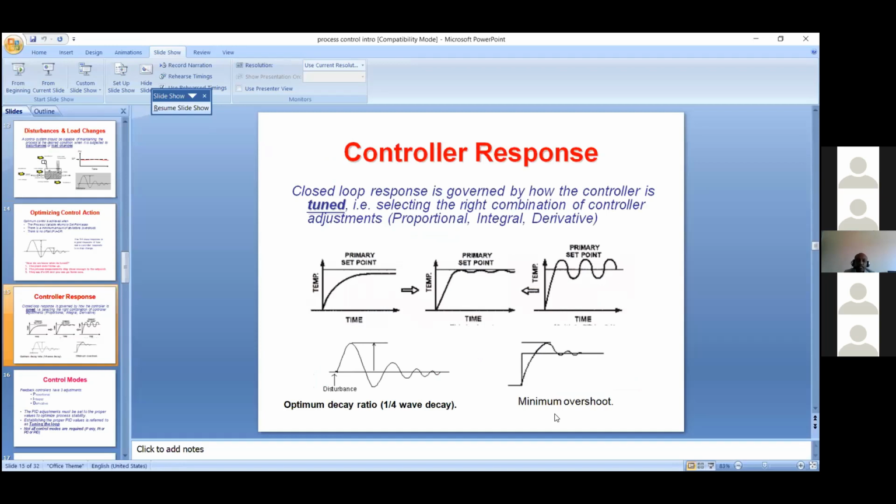Here, the first curve is proportional only. The second curve is proportional with integral, so that the offset is nullified and the PV is maintained around the set point. And third is proportional integral derivative, because overshoots are there, and they should be nullified. Minimum overshoot should be there, so below you see the minimum overshoot curve. The right combination of values is to be set as per the trial and error method and by the experience of the concerned instrumentation engineer.